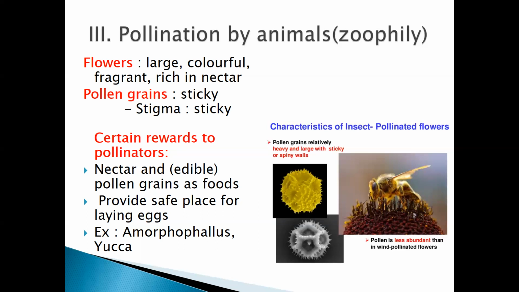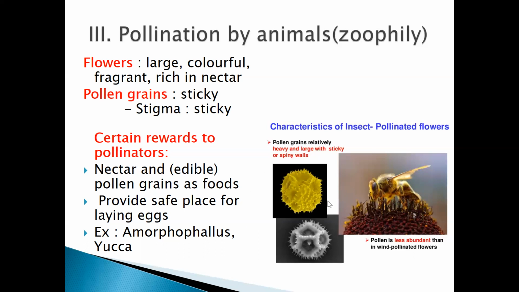Whereas in these flowers, which are pollinated by animals, the pollen grains are relatively heavy and large with sticky or spiny walls. Can you see the pollen grains here? They are relatively heavy, not very heavy, relatively heavier than the wind and the water pollinated flowers, and they are spiny.